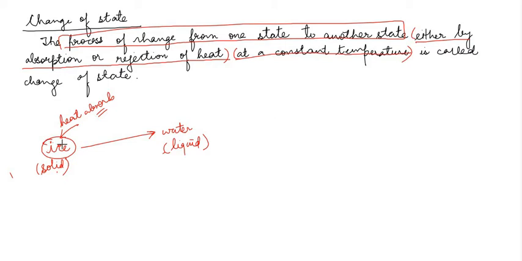That means this ice has absorbed some heat to change its state from solid to liquid. Now consider you have water which is in liquid state and you want to convert it into ice, solid state. Means now you want liquid state to get converted into solid state. The opposite of the previous thing.